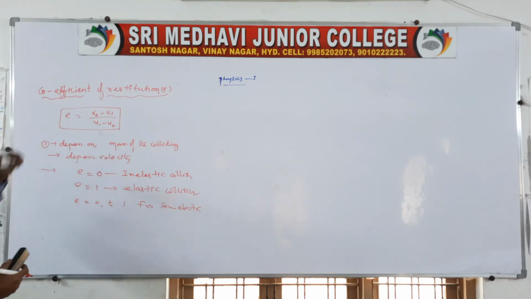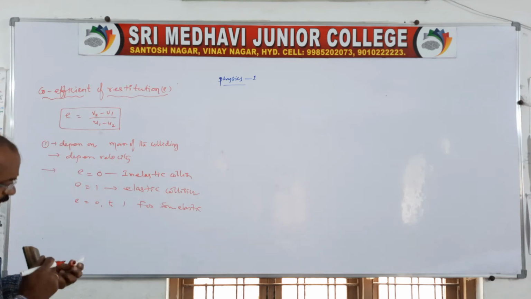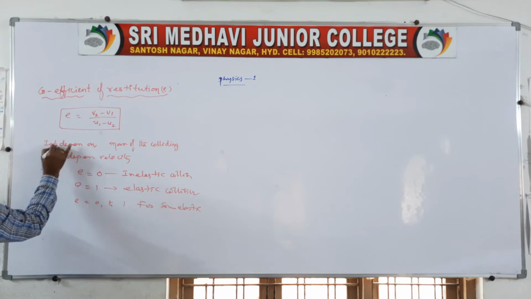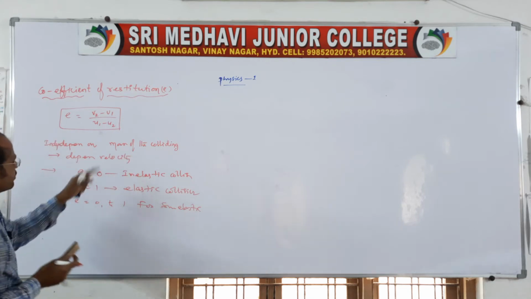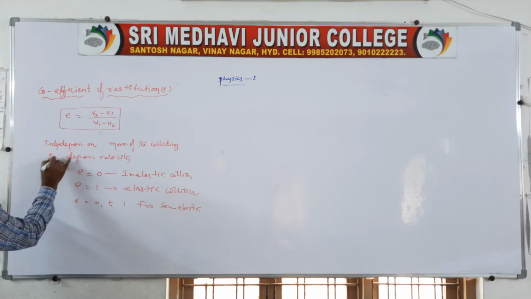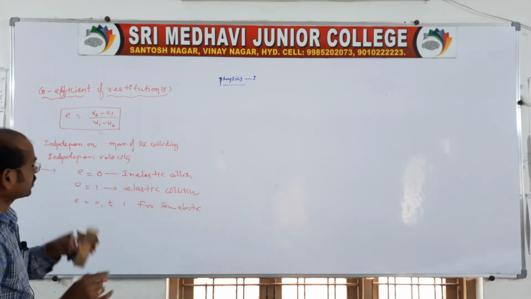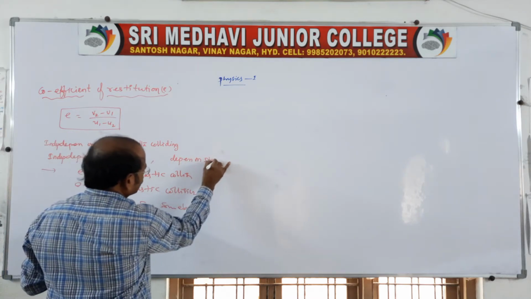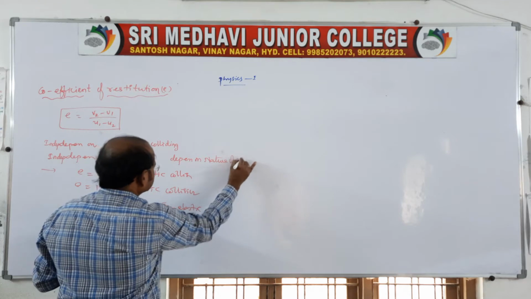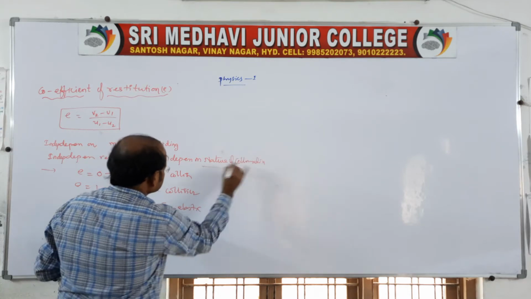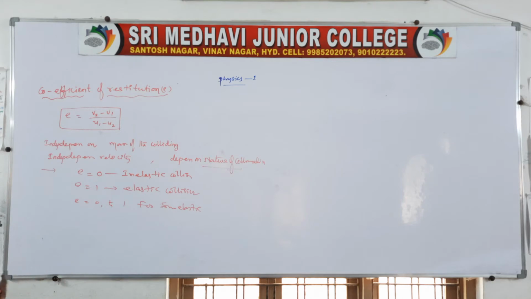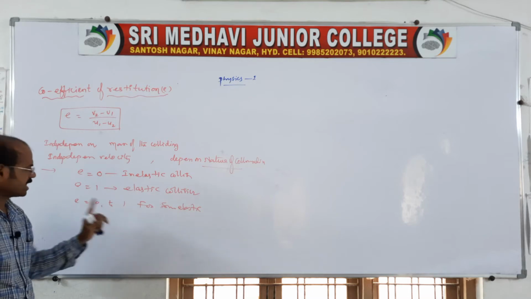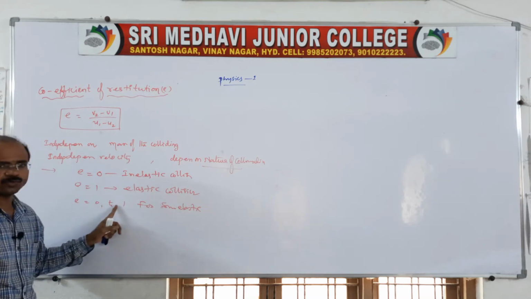And here e is (v2 minus v1) by (u1 minus u2), and I am sorry to say it is independent of the mass of the body and independent of velocities, but it depends on the nature of the colliding bodies. Clear? So e for inelastic collision is 0, elastic is 1, and for other collisions it is between 0 and 1, it may be less.